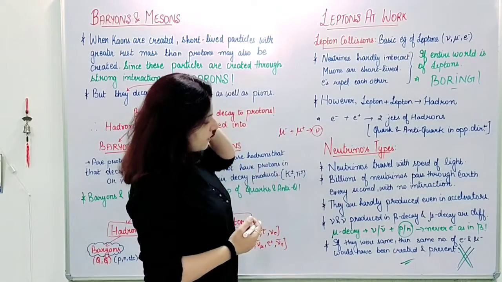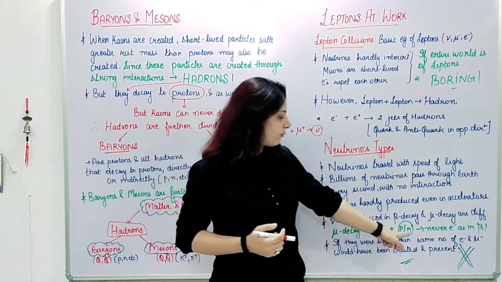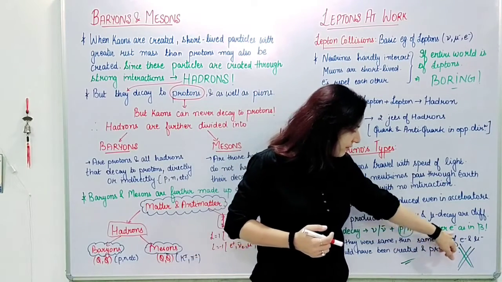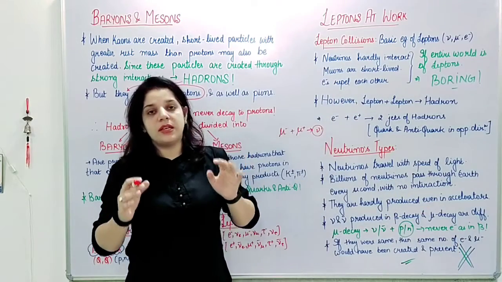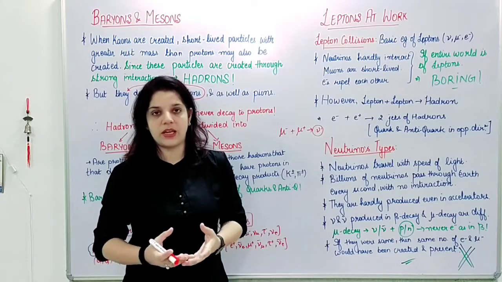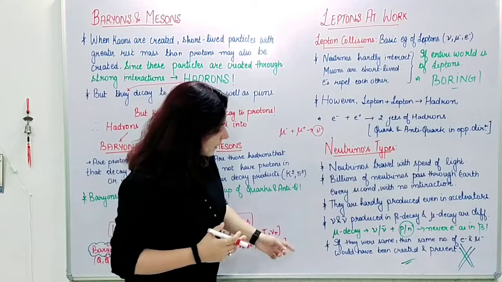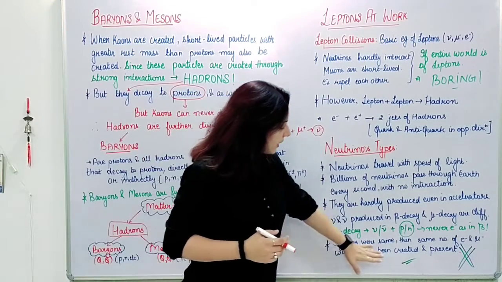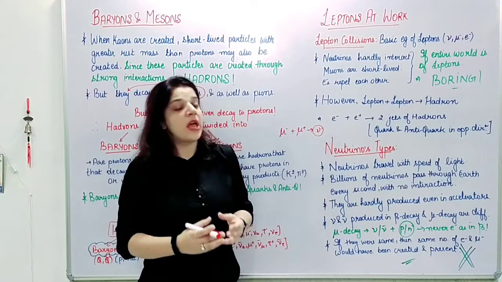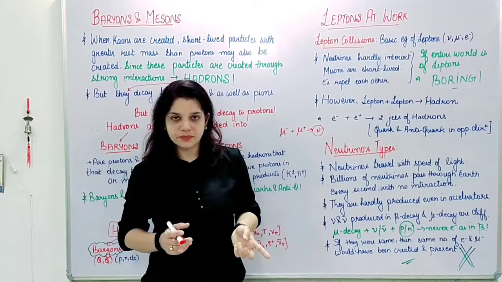So we say that neutrinos and antineutrinos produced in muon decay are never the same as the neutrinos and antineutrinos produced in electron decay, beta decay you can call it. In both cases they will have different characters, and we know that if they were the same, then the same number of electrons and muons would have been present, which is not true, and hence we conclude that these two are different.